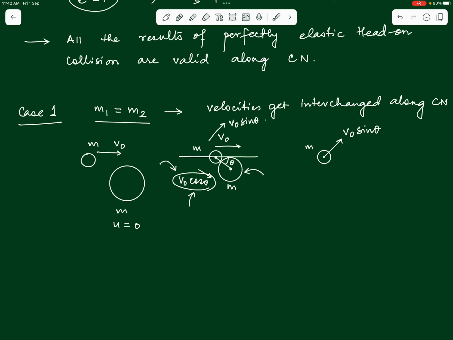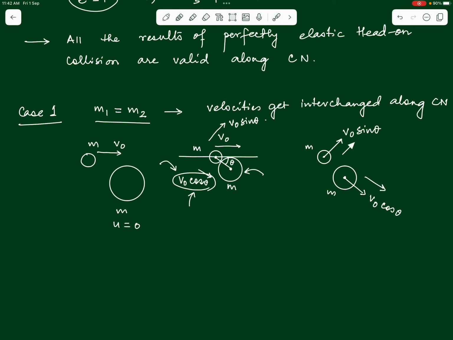So, the first body moves with v naught sin theta along the common tangent, and what will happen to the second body? The second body has now gained the velocity of the first body along the common normal, which is v naught cos theta. So, the second body of the same mass will move with v naught cos theta along the common normal. Understand that this is the common normal direction and this is the common tangent direction.